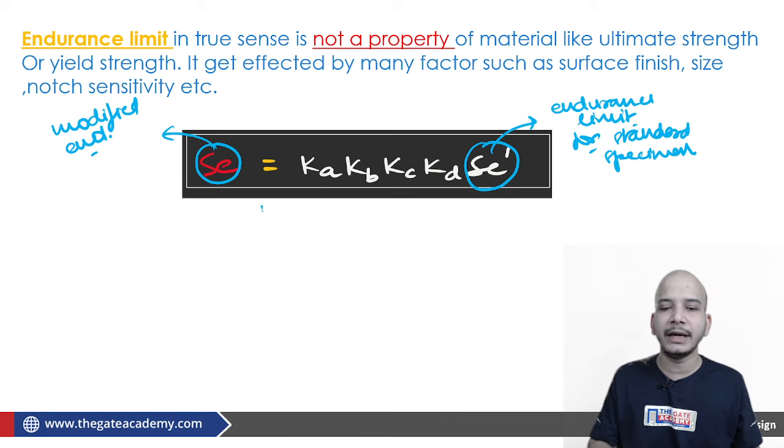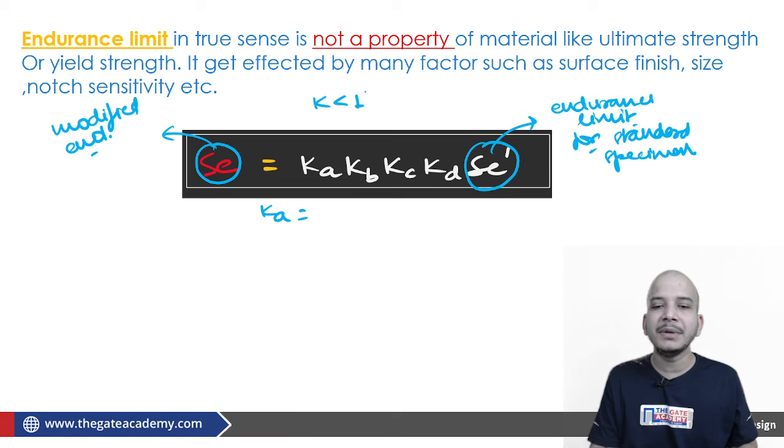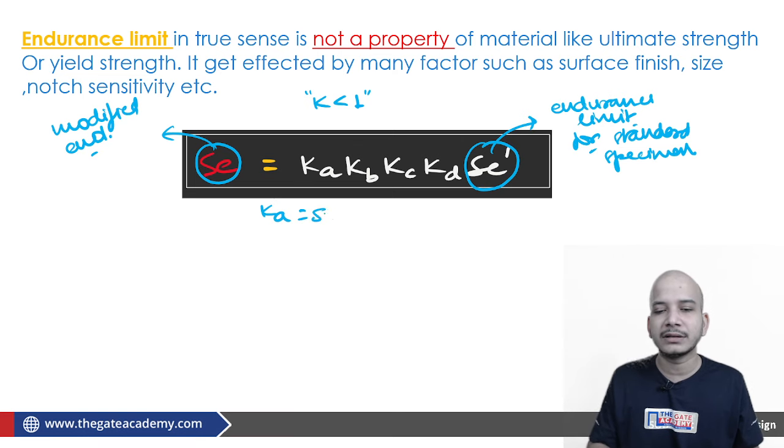If someone asks what is Ka, so Ka is a factor. Ka, Kb, Kc, Kd are all factors which are basically less than 1. All the Ks are less than 1. Okay. They basically take care of the material as a factor of safety. Fine. So Ka is your surface finish factor.